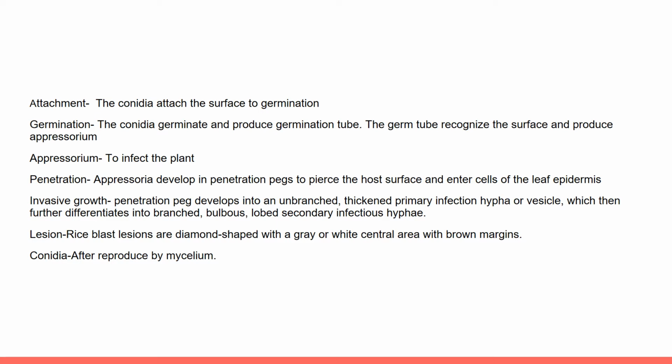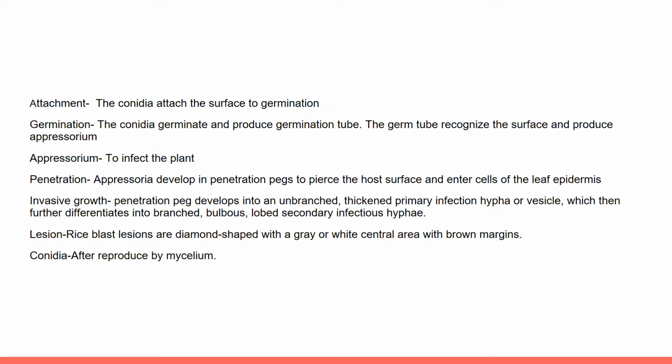After attaching to the surface, the conidia will germinate, and this part we call germination. After attachment, conidia germinate and produce a germination tube, or germ tube. For conidia attached to a solid surface, nutrients are not required for germination, and a single germ tube usually emerges from the apical or basal cell of the conidia.